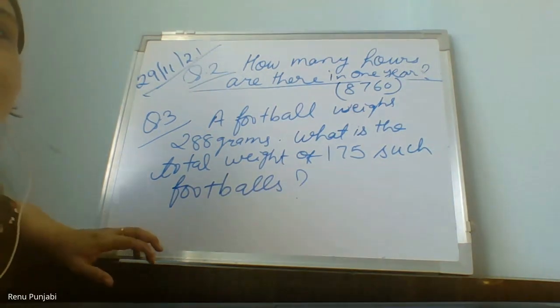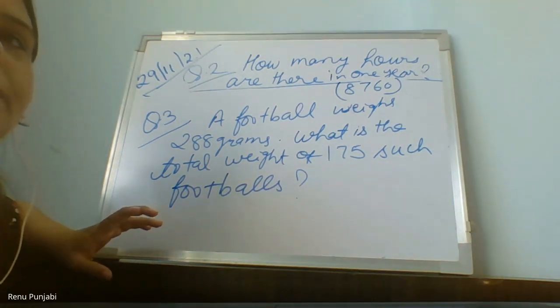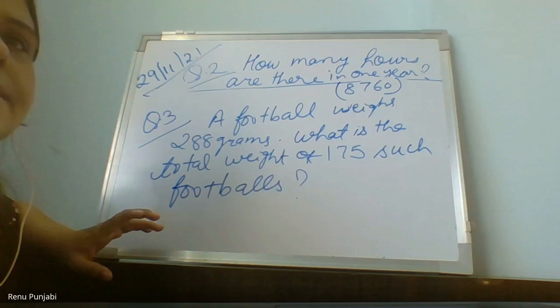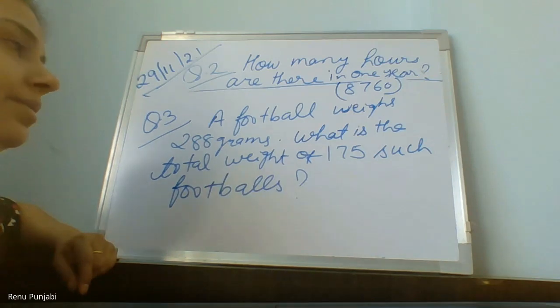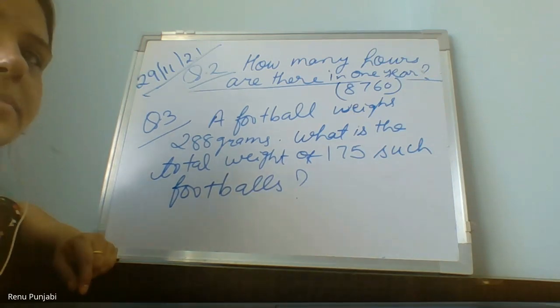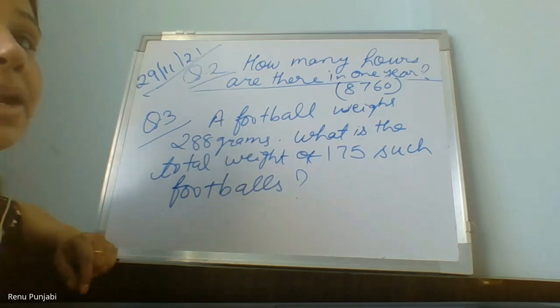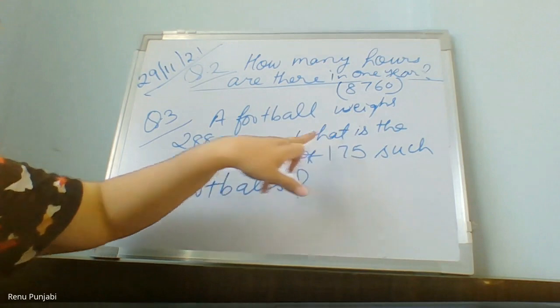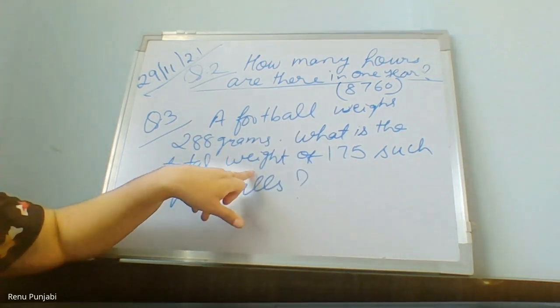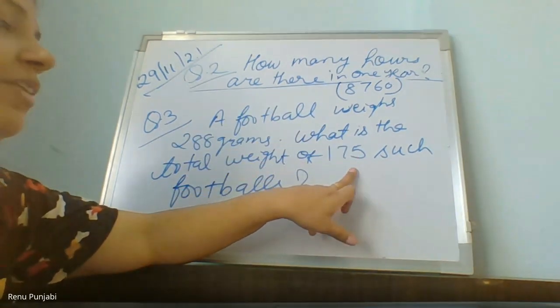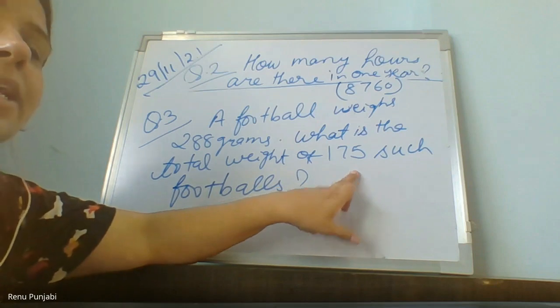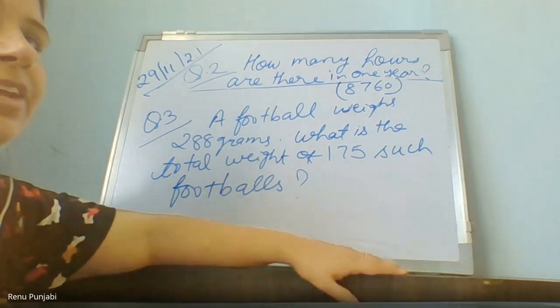What will be the second line? Who will tell me what will be the second line of the statement? Ma'am, can I? Weight of 175 footballs. No. Number of footballs. This is not this. You have to find out what is the total weight. ये तो आपको निकालना है. तो आपको बस गिवन क्या है, 175 फुटबॉल्स गिवन है, तो सेकंड स्टेटमेंट विल बी नंबर ऑफ फुटबॉल्स 175 एंड